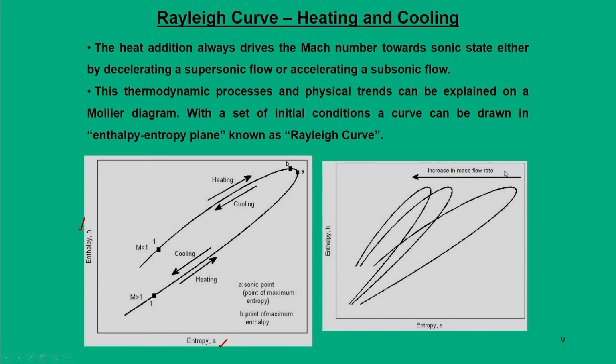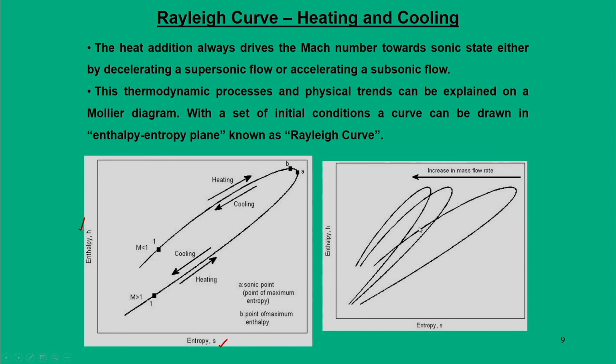One can draw these diagrams for different mass flow rates. If you increase the mass flow rate, then each curve can be traced or plotted. As you can see on the right hand side of the figure, with increase in the mass flow rate, the curve traverses towards the left in the enthalpy entropy plot. Now, let us take one particular curve from this series, because there may be infinite number of such plots.